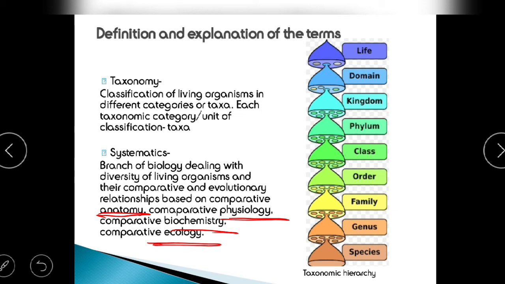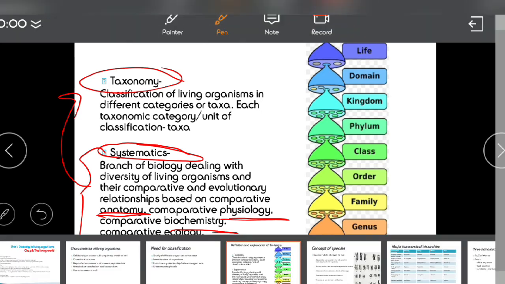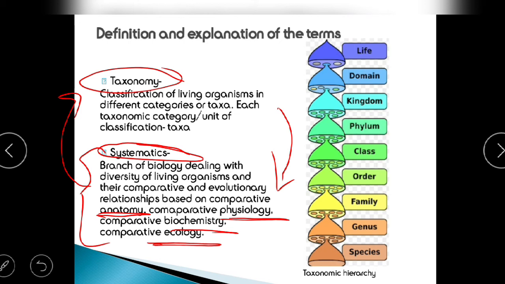This study of these features, we are going to call systematics. So taxonomy and systematics are related to each other. How? We are using systematics to understand taxonomy, meaning we are classifying the organisms on the basis of their features.